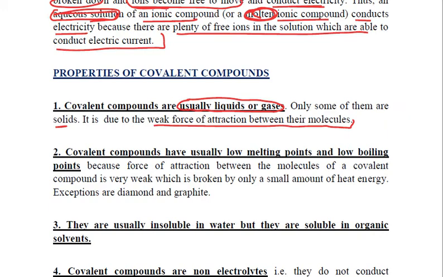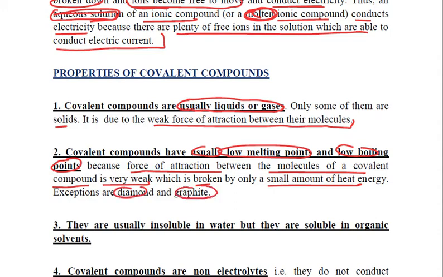Right? Second property is that covalent compounds usually have low melting points and low boiling points. Again, why? The reason is the same: the force of attraction between the molecules of a covalent compound is very weak, and it can be broken with a small amount of heat energy. But there are many exceptions that we studied in the physical properties.